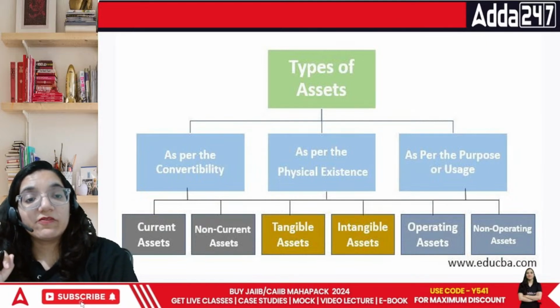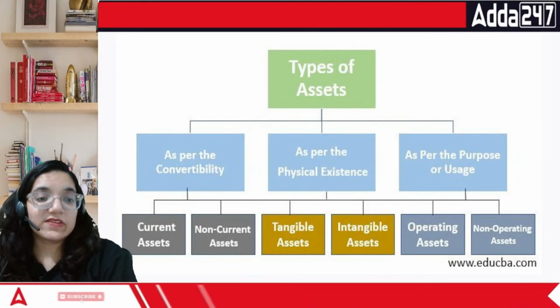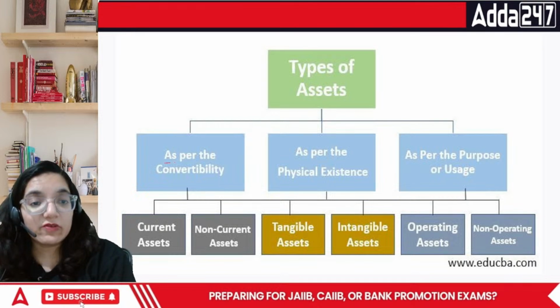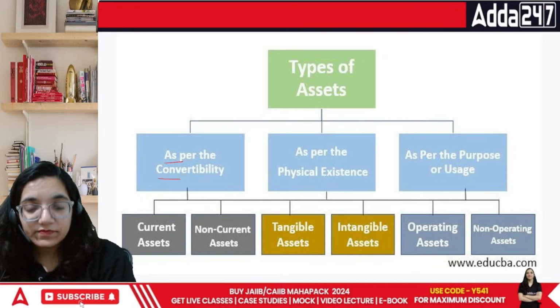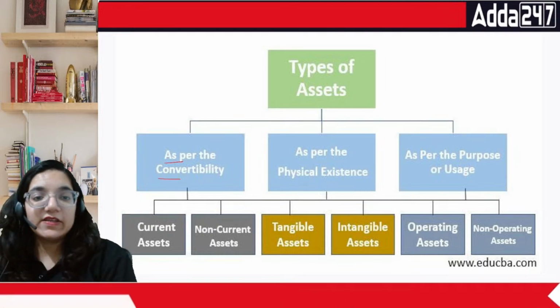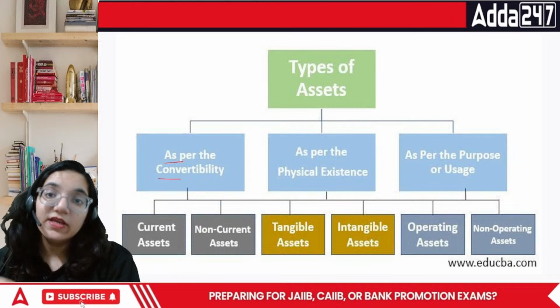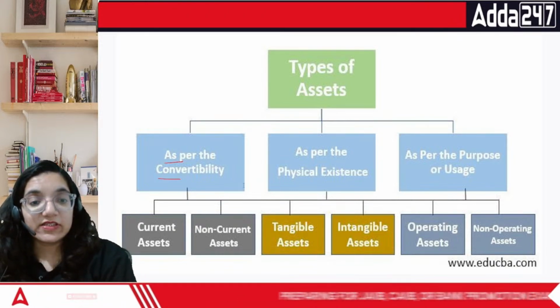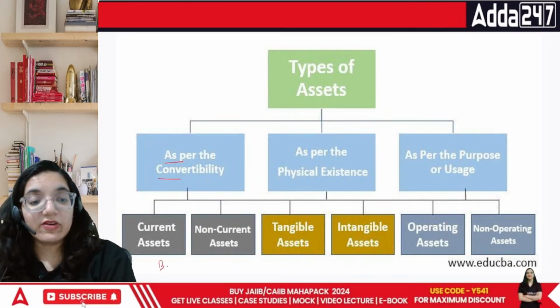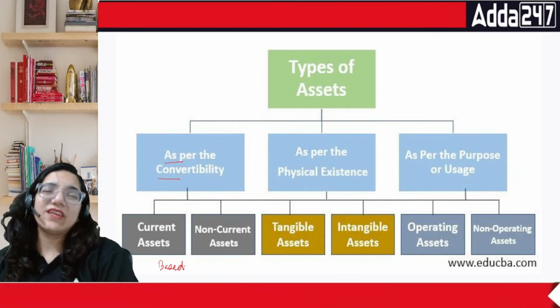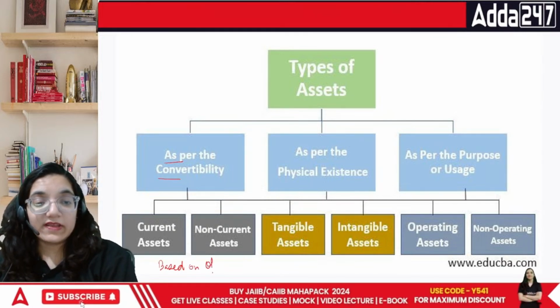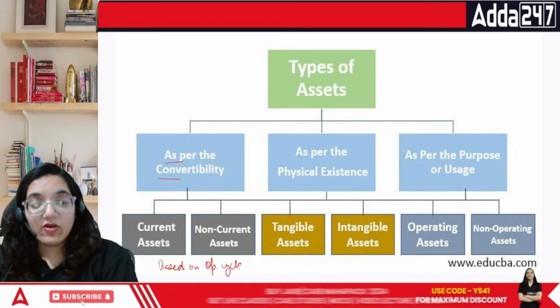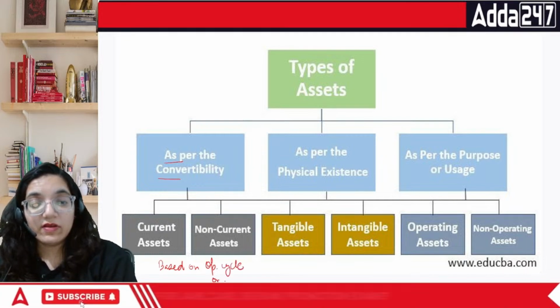When we talk about different types of assets, what are the different types? First is as per convertibility. When it takes more than 1 year to convert the asset, it's called non-current. If it takes less than 1 year, it's called current. This is based upon 1 year or one operating cycle: in how much time you can actually recover the cash that you have invested.